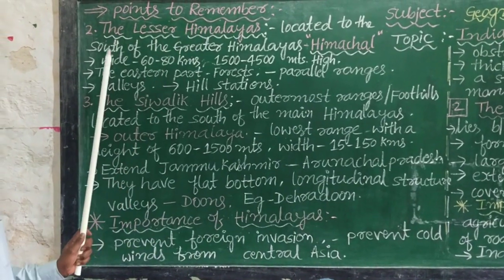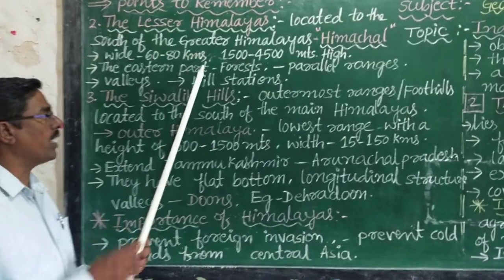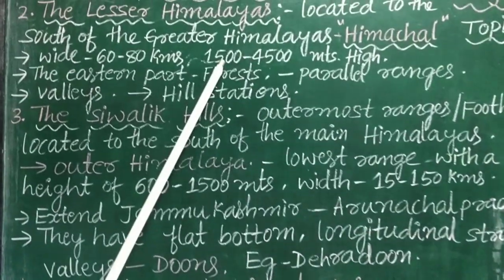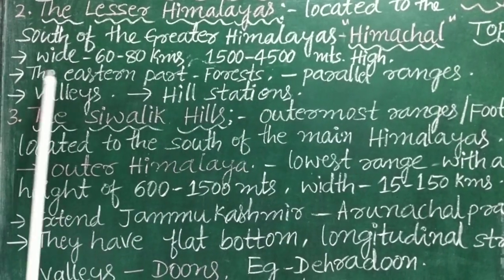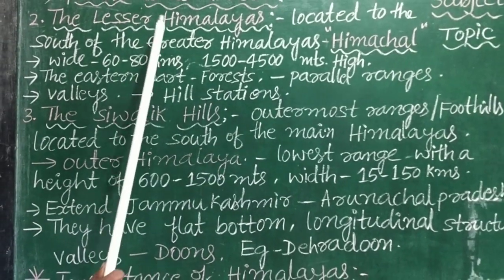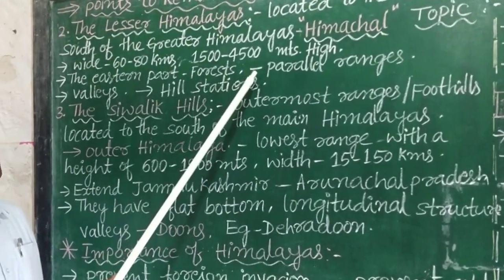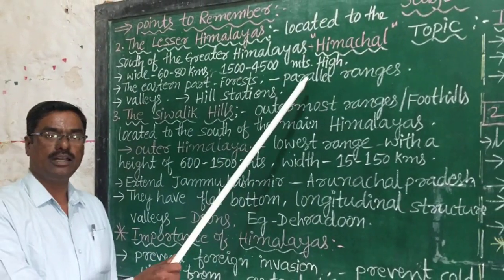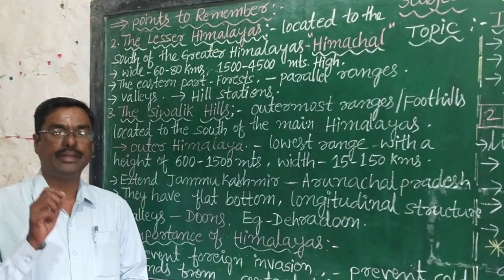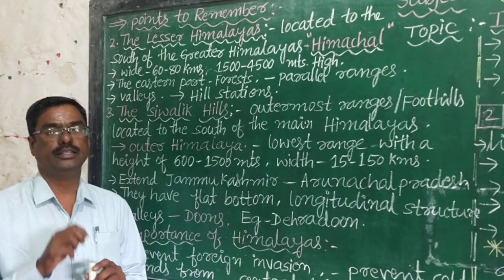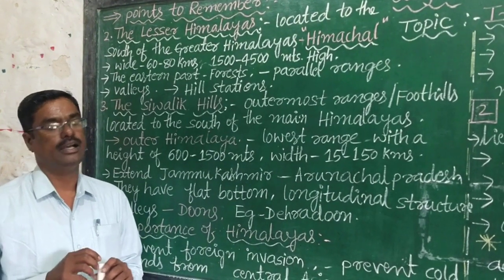So these Lesser Himalayas are 60 to 80 kilometers wide, 1500 to 4500 meters high. The eastern part of the Lesser Himalayas has thick forests and they also have parallel ranges. They are Dhauladhar, Pir Panjal, Nagatib, Darjeeling, Mahabharat, etc.